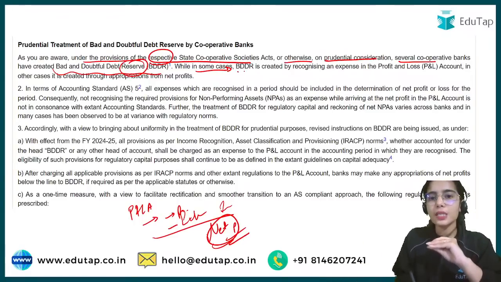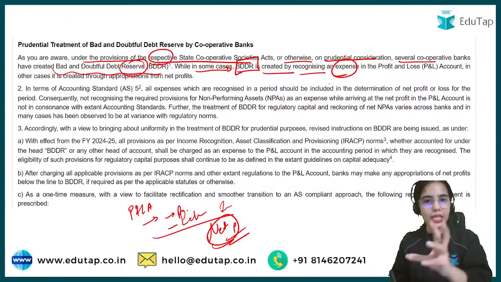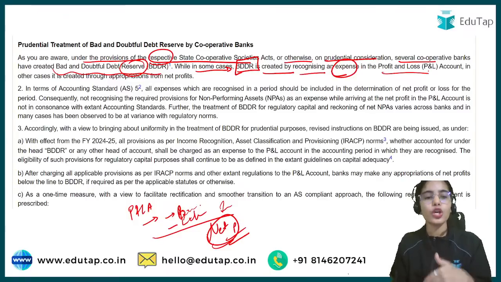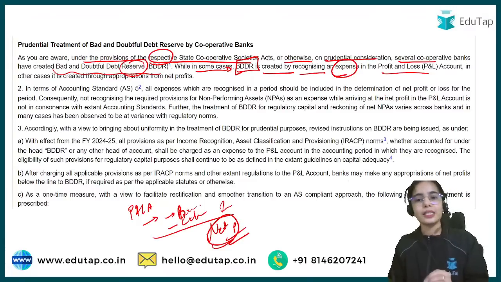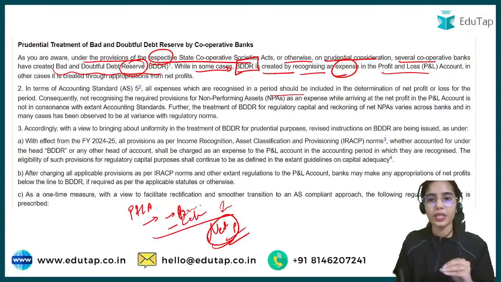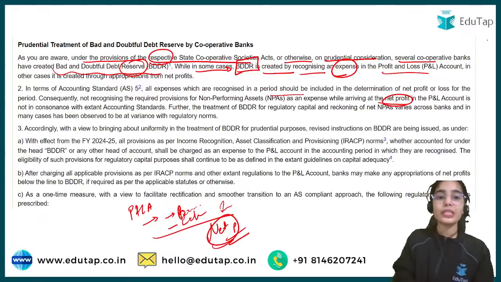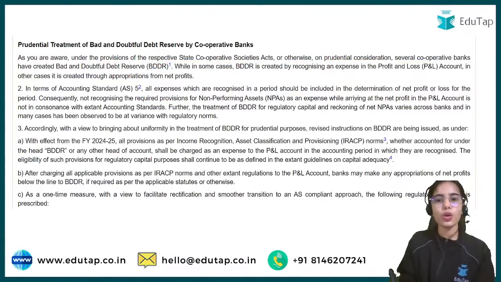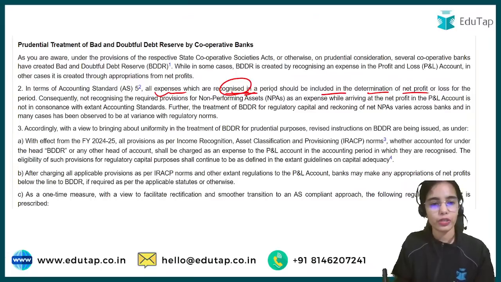While in some cases the BDDR is created by recognizing an expense, in some cases the BDDR was considered an expense and was deducted in the profit and loss account to take out the net profit. But in other cases, the net profits were taken out first, and after that the required provisions were deducted. It has been said that this is not correct. All the expenses recognized in a period should be included in the determination of net profit or loss.